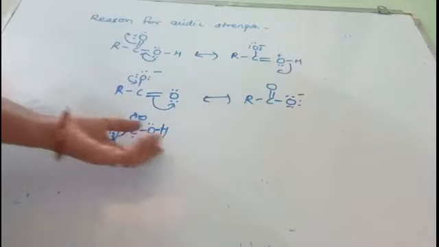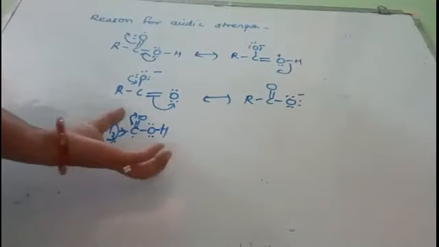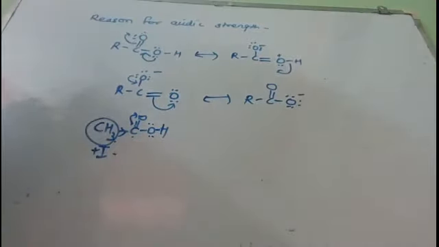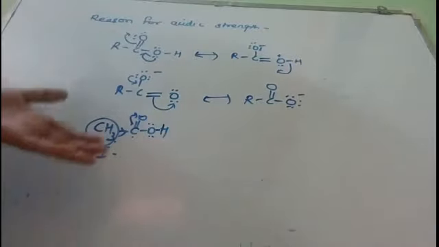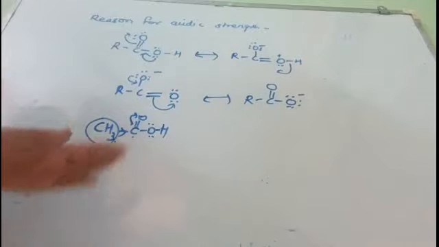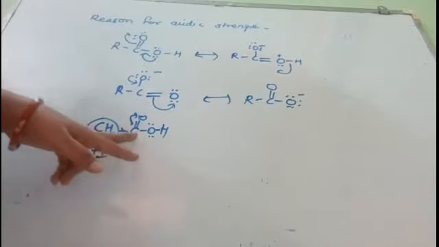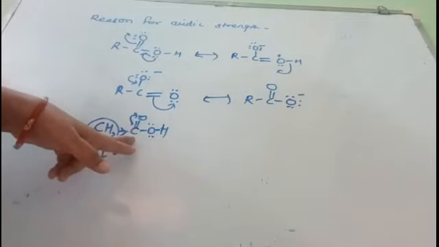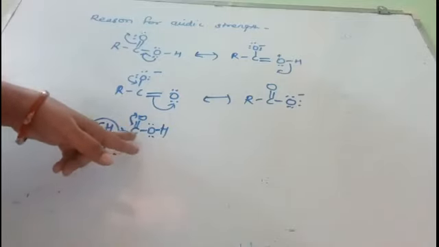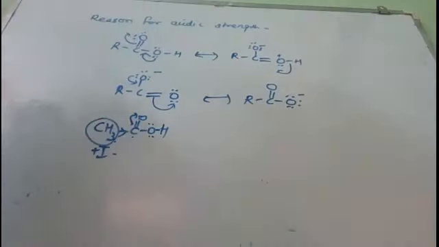So the more plus I effect groups attached, the lesser the acidic strength. Plus I effect means electron releasing. So if electron releasing groups are attached to the carboxylic acid, it will increase the electron density on the carboxylic carbon, and therefore it will decrease the acidic strength of the carboxylic acid.